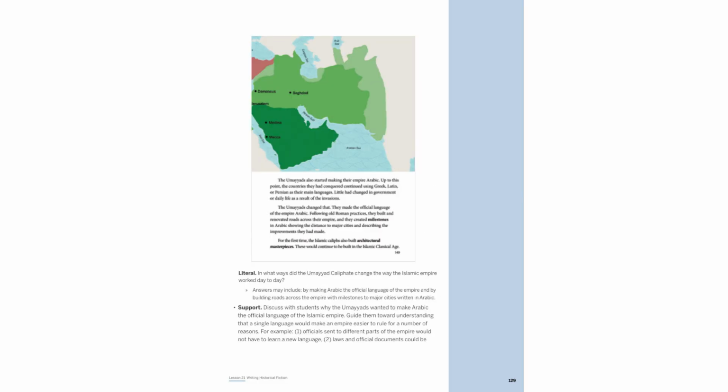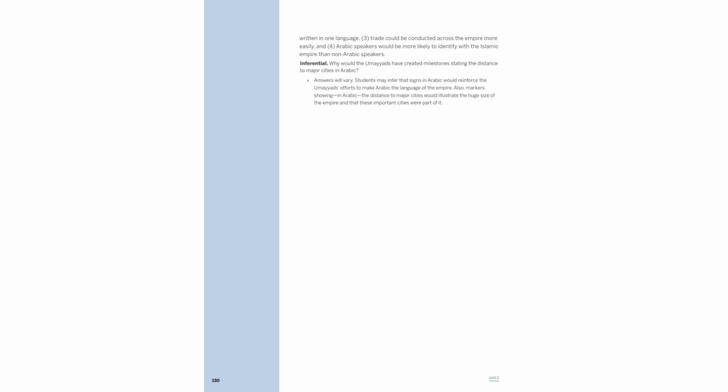The Umayyad Caliphate transformed the Islamic Empire by establishing Arabic as the official language, facilitating governance and unity. Roads with Arabic milestones connected major cities, underscoring the empire's vastness and reinforcing Arabic's prominence. This linguistic uniformity simplified administration, legal processes, and trade, fostering a cohesive identity across diverse regions. The Umayyads established Arabic milestones to emphasize Arabic as the empire's language, reinforcing unity.